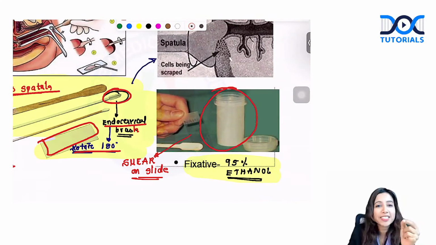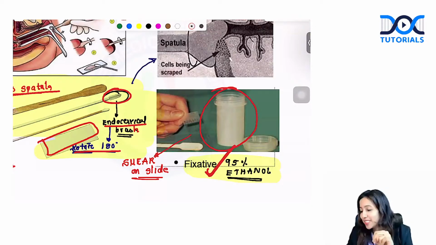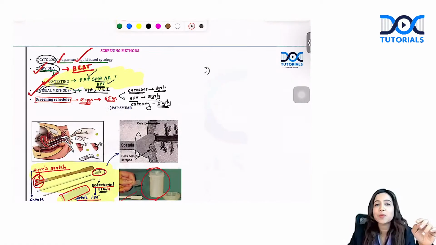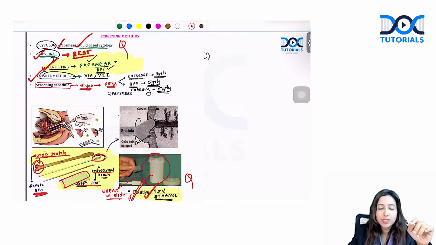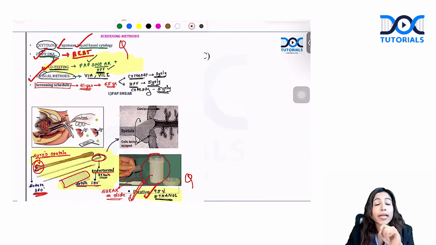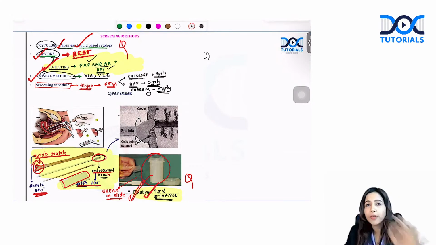And what is the fixative that is present here? Fixative is 95% ethanol. This was another question that came from this exam. There were actually 2 questions that came just from this screening aspect. Whichever exam you go, cervical cancer and cervical screening are must know. Definitely you will get at least 2 or maybe more than 2 questions from the topic of cervical cancer, cervical screening.